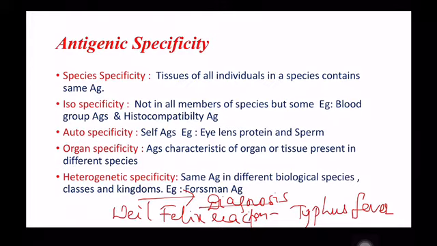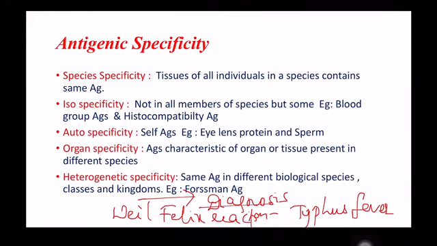The specificity of tissue antigens of animals is considered to be either species specificity, isospecificity, autospecificity, organ specificity or heterophile specificity. Species specificity: the tissues in all the members of the species contain the species specific antigens that lead to cross reactions because the antigens are from related species. These species specific antigens are useful to trace the evolutionary relationship and they have a forensic application in identification of species.